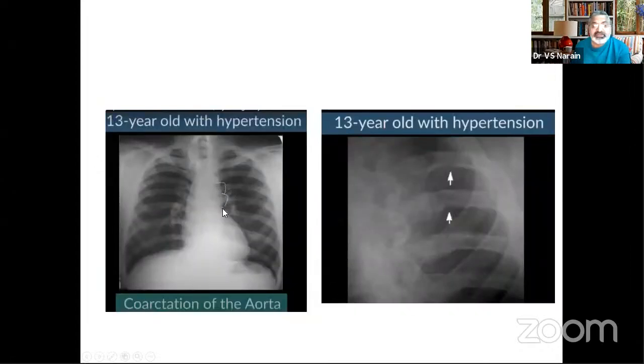Another example of a 3 sign, and this is a blown up picture of the posterior ribs showing an inferior border indentation because of the intercostal collaterals. So this is something which is very nicely demonstrated in this 13-year-old boy with hypertension. A classic coarctation, you may not get the 3 sign here, but this notching is definite. And even in this picture, if you look very carefully, you will be able to pick up some kind of notching.